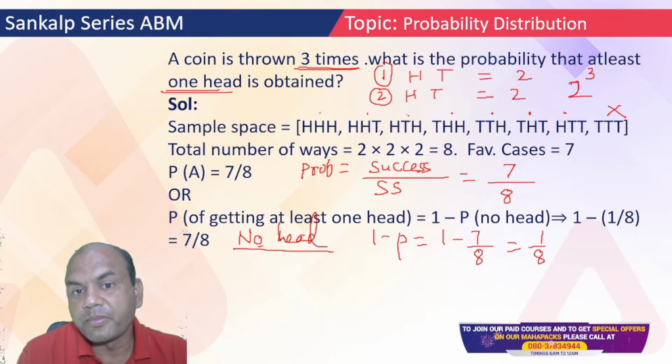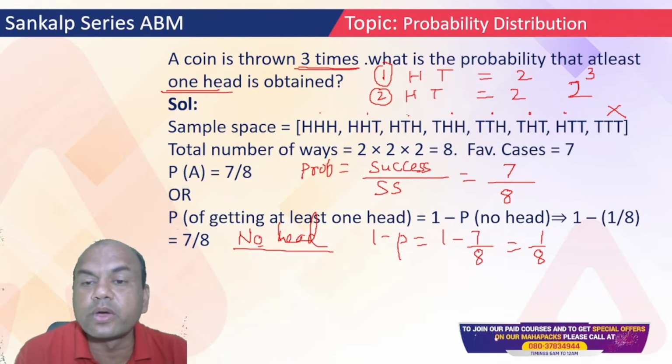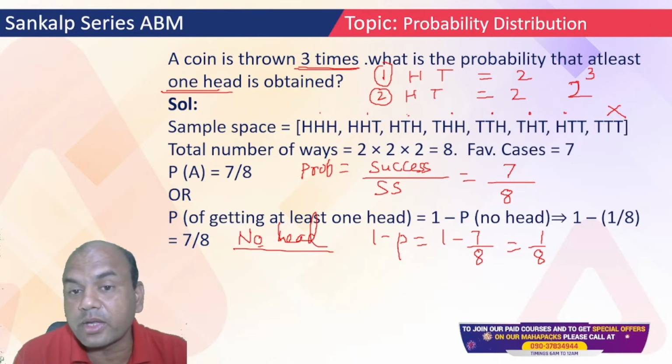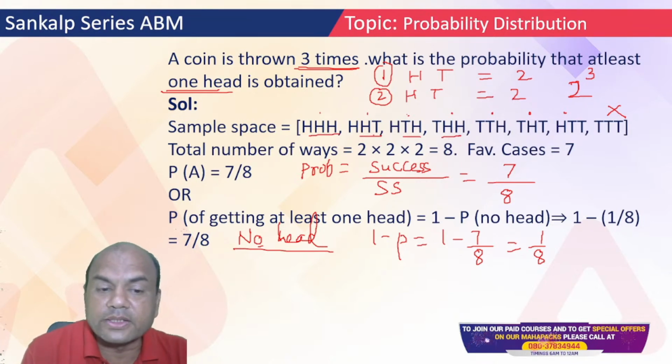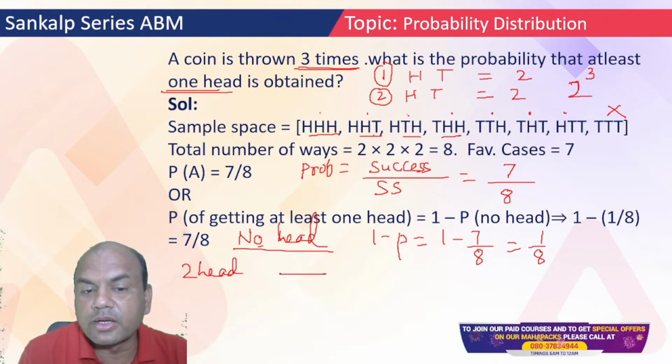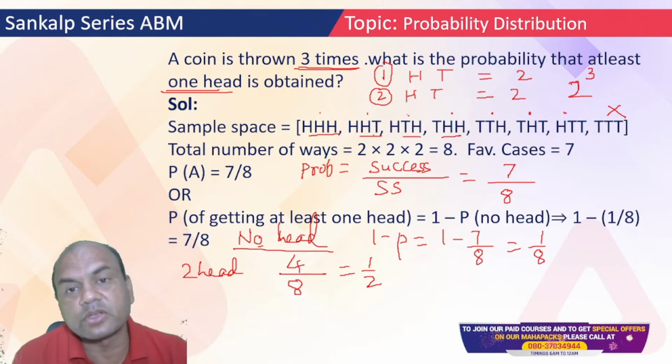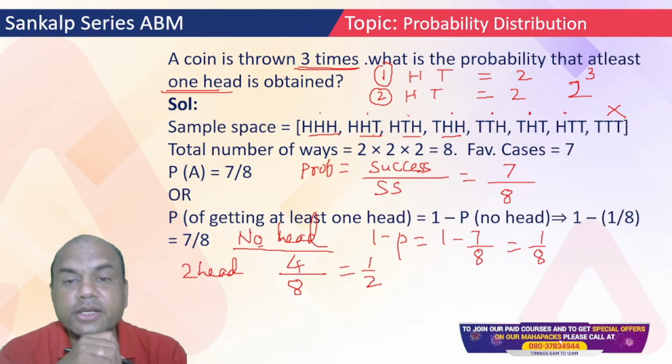Okay. If I ask you, I want at least 2 heads. So in that case, what can be the possibility? At least I am talking, at least. So 1, 2, 3, 4. These 4 are the answers. At least 2 heads, right? So the denominator is 8, but here it is 4. So it is 1 by 2. This is the way we must solve these numericals.